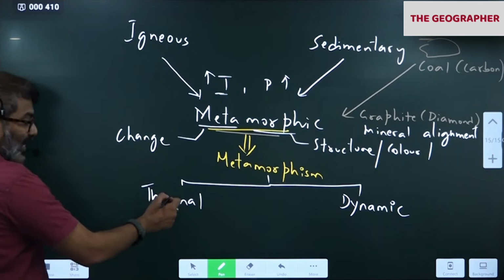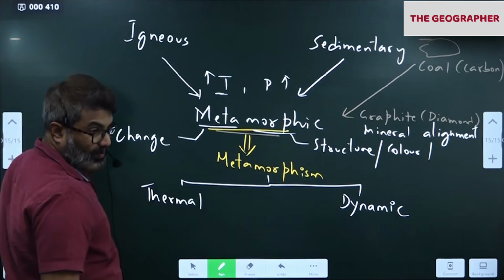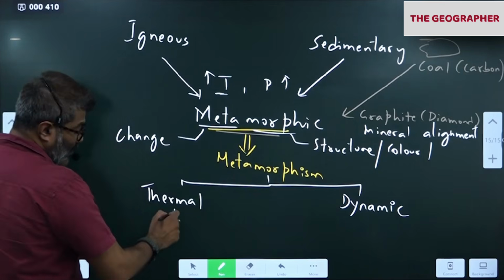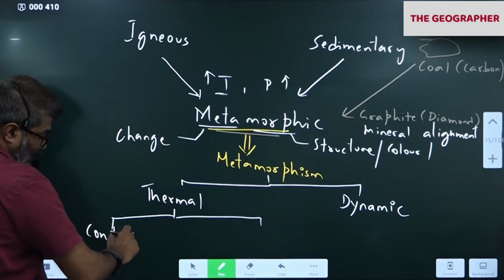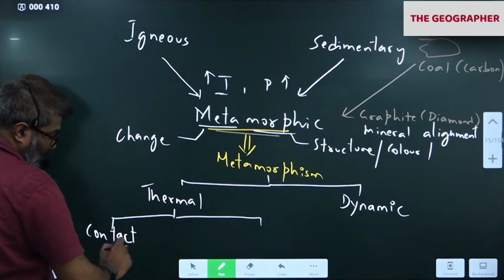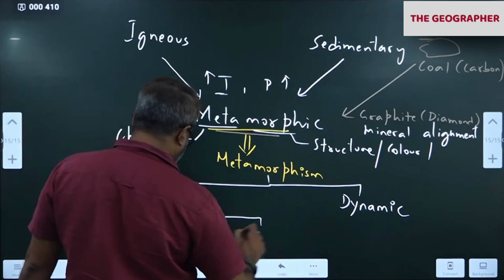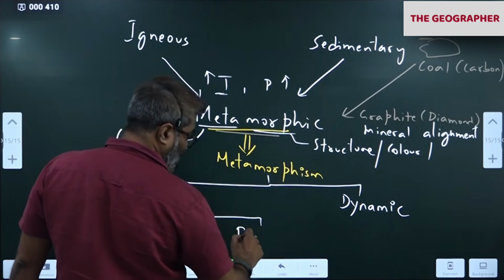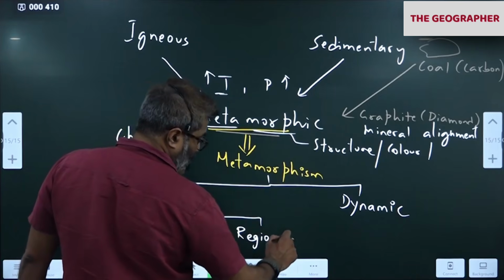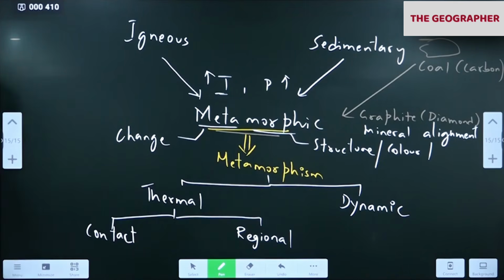So thermal means heat, dynamic means pressure. Okay. Thermal again 2 types. Contact with lava. Other one is, please write, regional. Regional metamorphism.